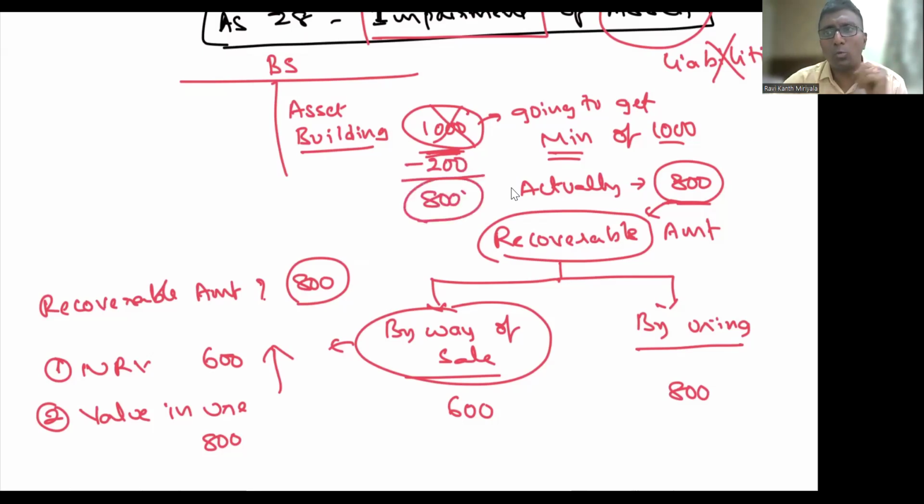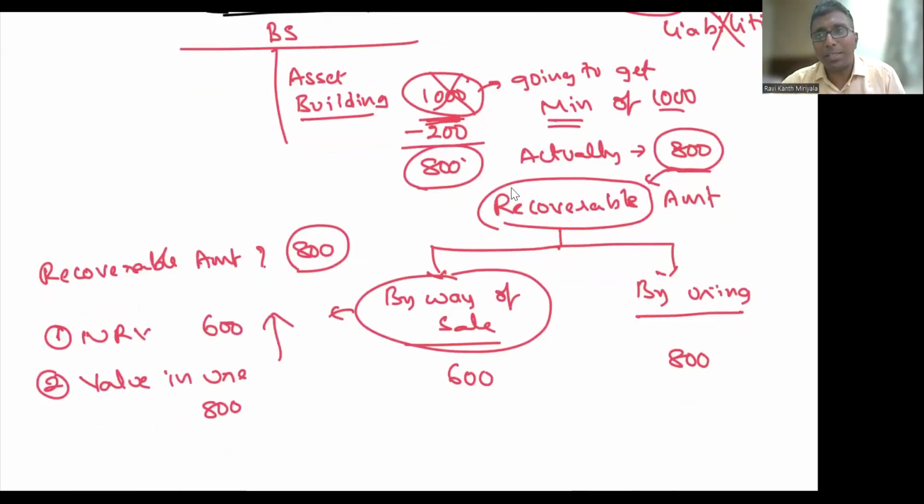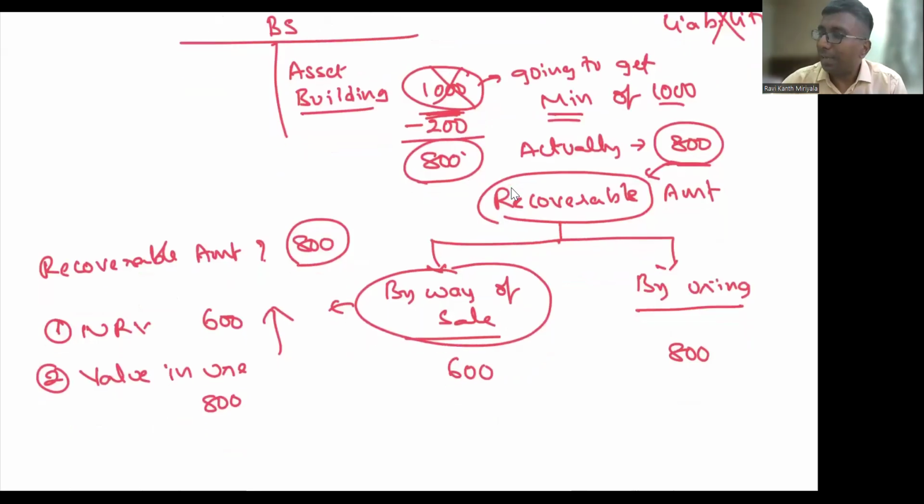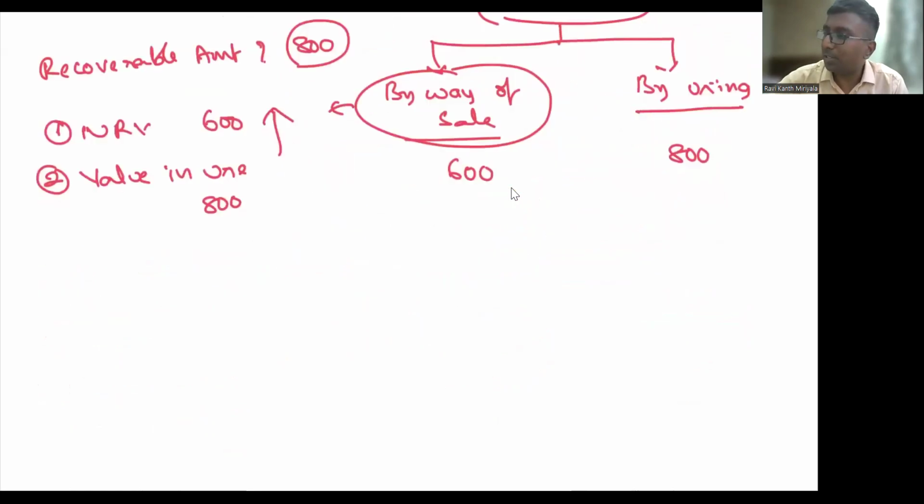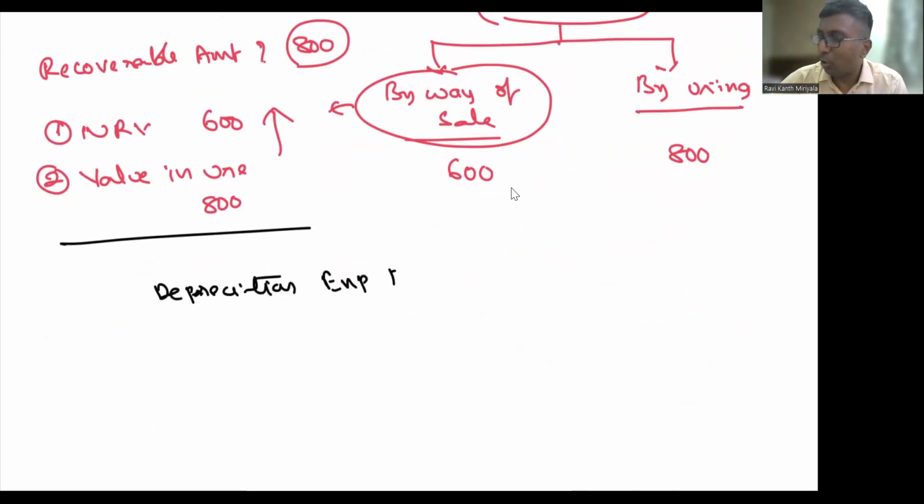Sorry, 1,200 rupees, are you straight away cutting it from the building? We don't cut from the building. Like depreciation, okay. What is the journal entry? Correct. Now, what do you people write as the depreciation journal entry? Generally, the bookish journal entry people write is depreciation expense account debit. To what? To asset you will be recording it.